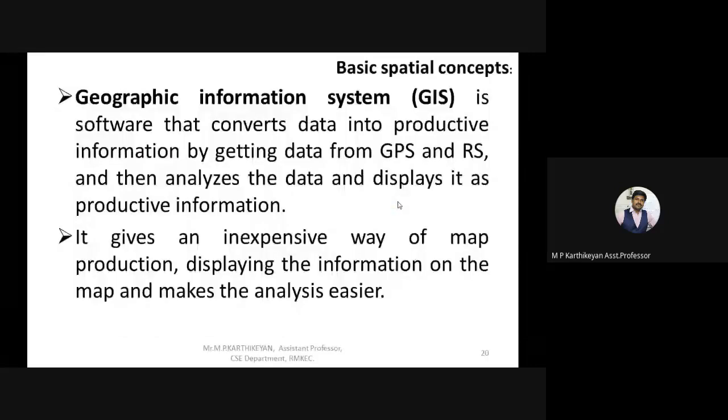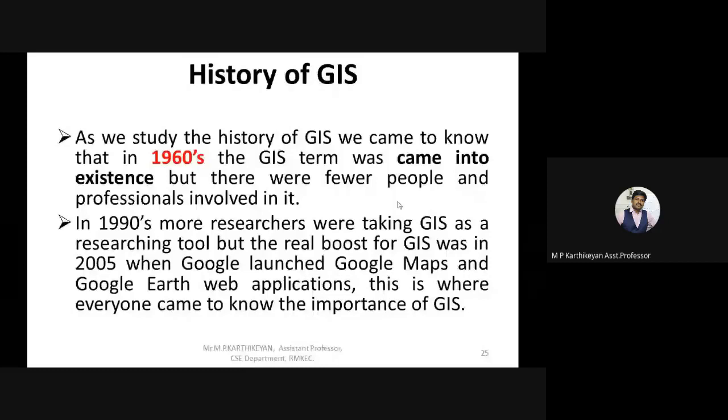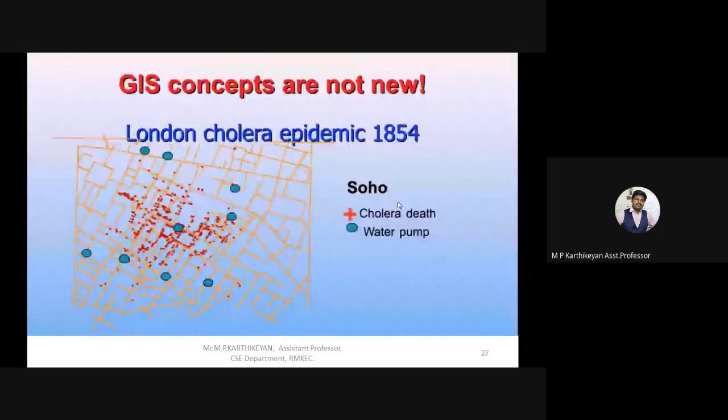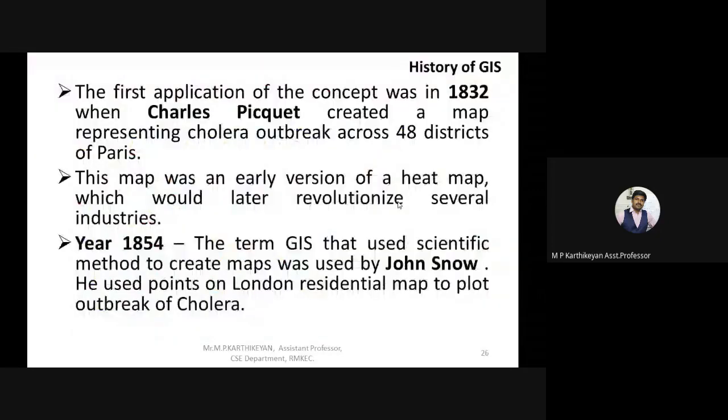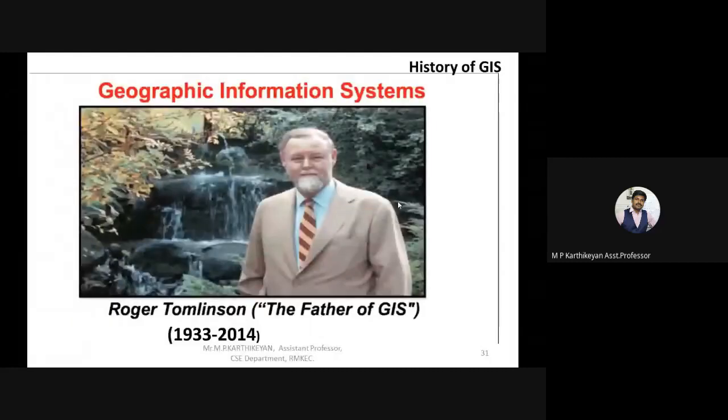Then we saw the history of GIS. The name GIS came in 1960, but the concept was actually used in the 1830s and 1850s itself, almost 100 years back. The name came through Dr. Roger Tomlinson, who is called the father of GIS, so you better note him.